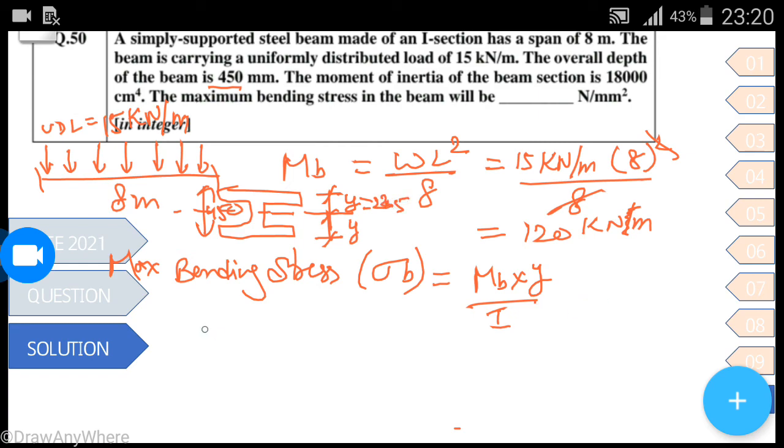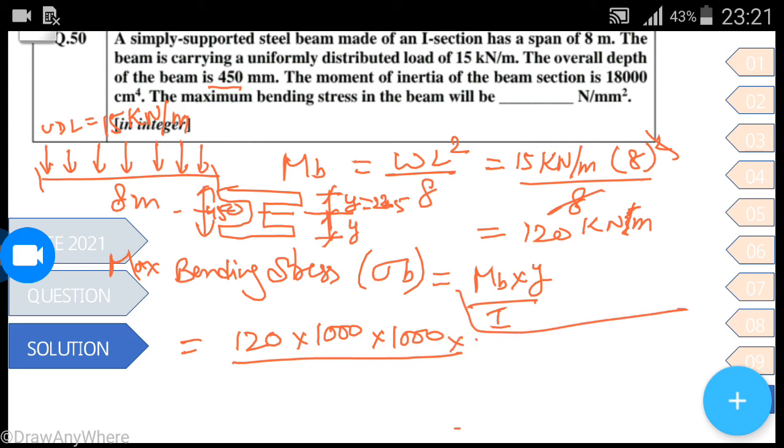So M is equal to 120. We have found it in kilonewton meter, but the answer is in Newton per mm square. So firstly we will convert the kilonewton into Newton. We have to multiply by 1000. Meter into mm, it is also 1000. Correct. This is M divided by, let's firstly see Y. Y is 225. I is 18,000, but it is in centimeter to the power 4.